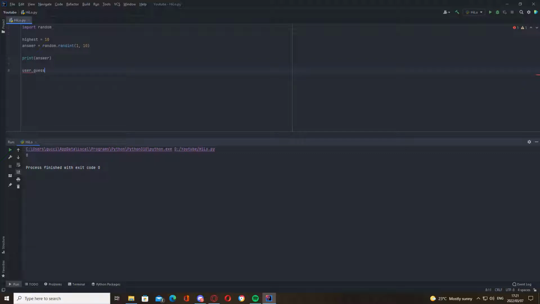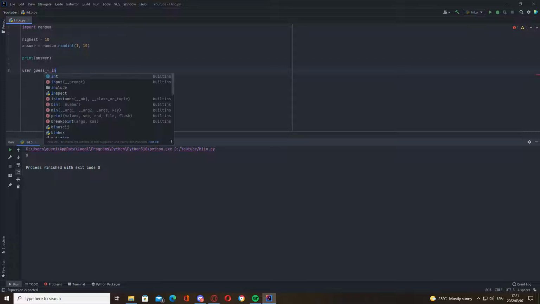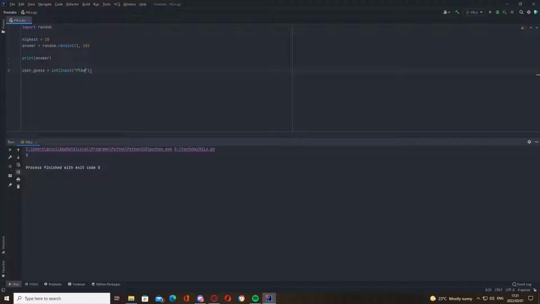You can call this whatever you want. You can call it fluffy. It really doesn't matter. Int input, and then please guess a number between 1 and curly brace dot format and highest. So now if you change this to 100, it will automatically change here to 1 in 100 or 1 in 1000, and you must also change it here. Okay, cool. So this is where the user is going to enter their guess the first time.